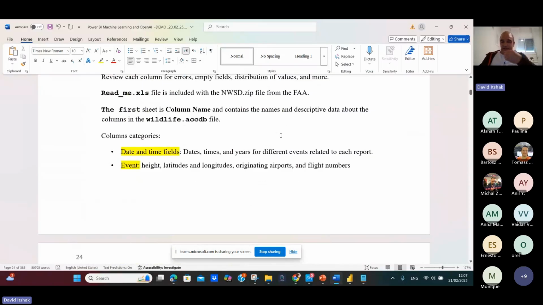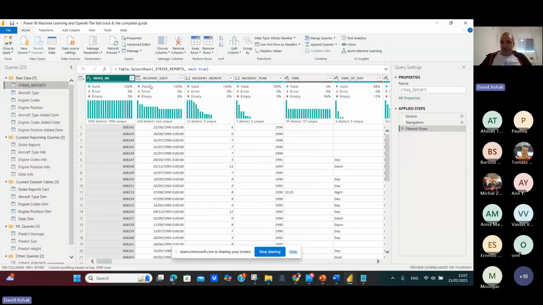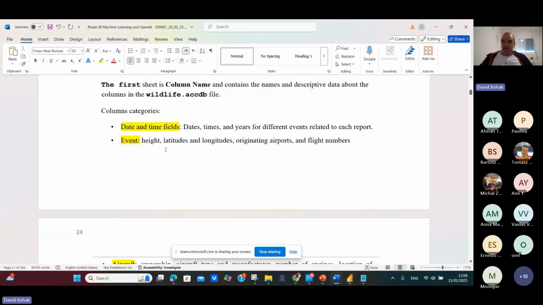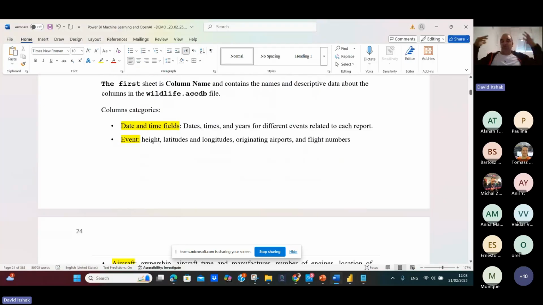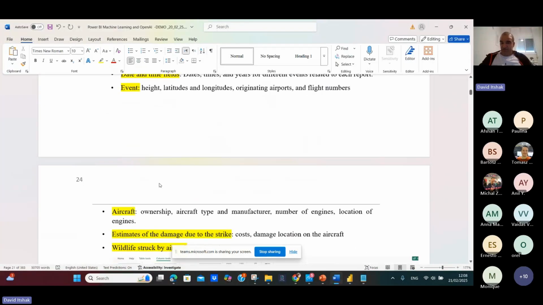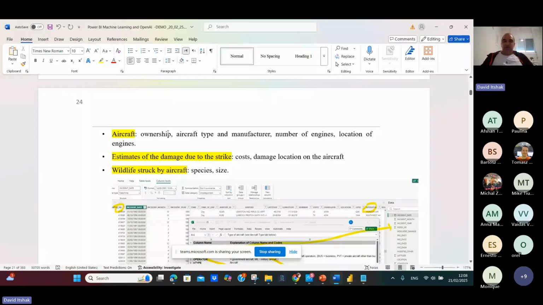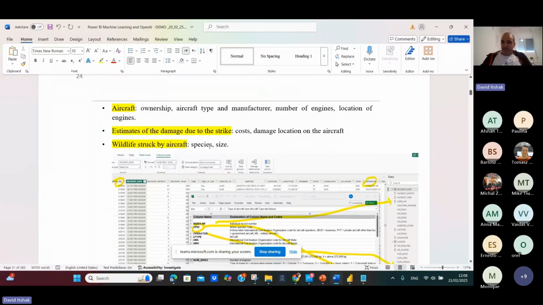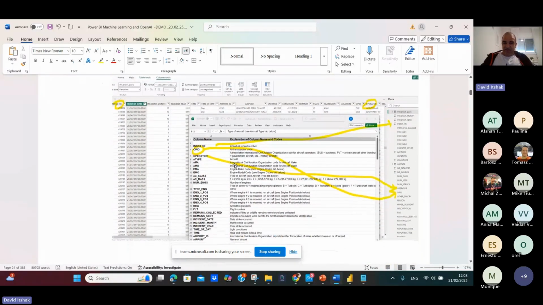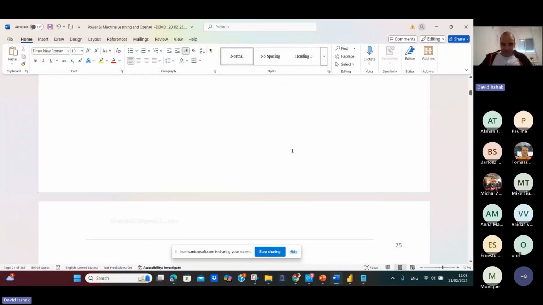So what are the column categories in the Access files, which come from the FAA wildlife strike reports? You can see it here. This is the strike report. This comes from the Access file. We upload it. We have date and time fields. We have the event, which describes the state, latitude, and longitude, where it happened. The aircraft, ownership, aircraft type, manufacturer number. We have an estimate of the damage due to the strikes, and the strike report by aircraft, which specifies the size. So these are the fields. You can see that each field is described in the Excel. So this is the raw material data.